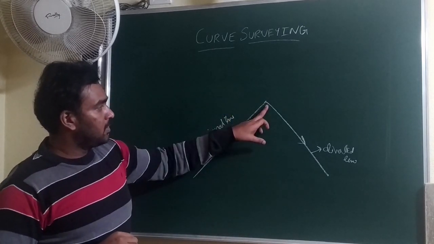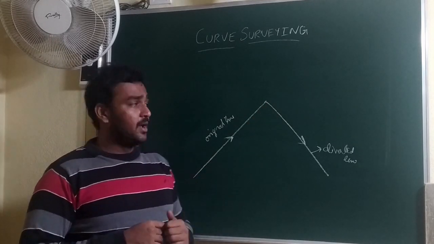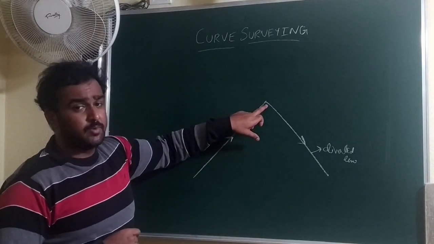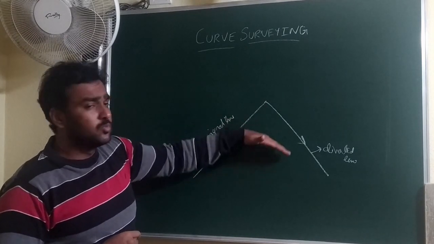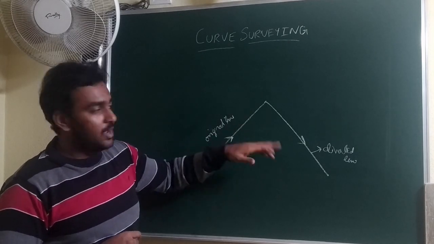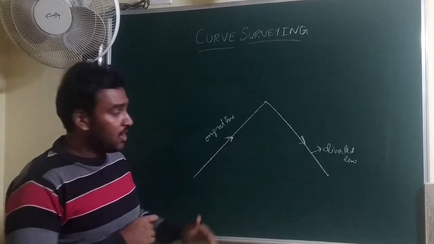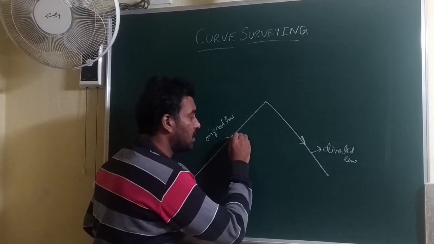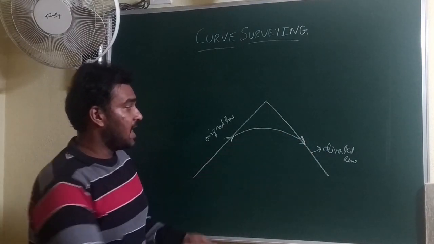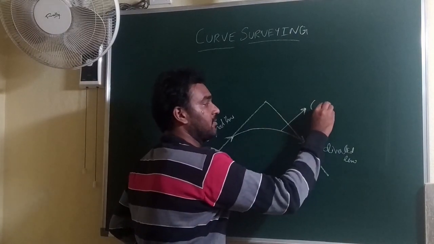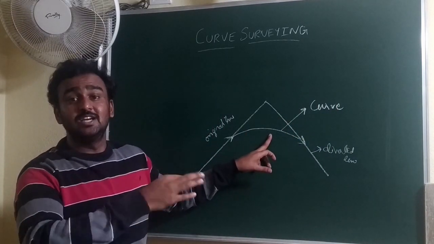So considering the safety of the vehicle as well as the passengers and the driver, it is not possible to give a sharp turn at a single point. So there is a necessity to give change in direction smoothly. We should change this direction smoothly. A sharp change in direction is happening here. In order to change the direction smoothly, we need to provide an arc between these two straight lines. In between straight lines, the arc is said to be a curve. So this arc is said to be a curve where it smooths the change in direction.